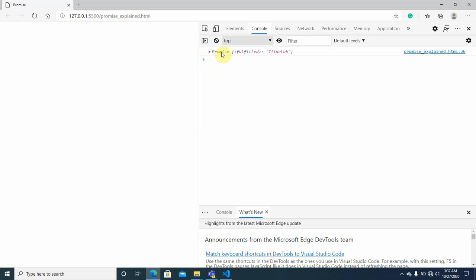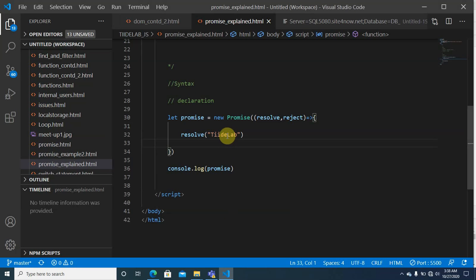Now you can see that the promise has changed from being pending to fulfilled, and the promise result is Tide Lab. So in other words, the resolved value could be as simple as a string, just this simple string like this, or can be as complex as it can ever be. Whatever it is that you resolve will be the value of that promise.